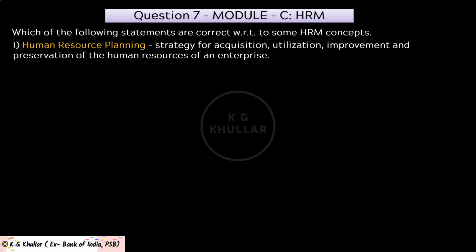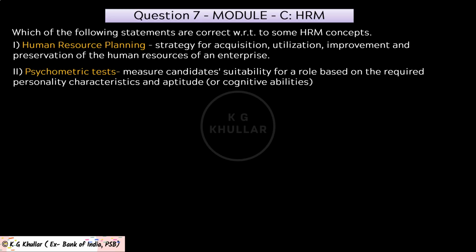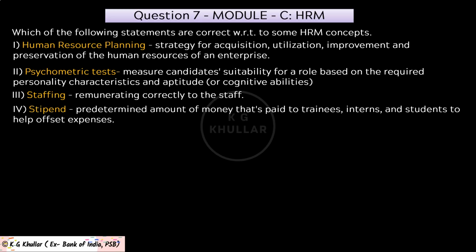And the first statement is human resource planning, which is a strategy for acquisition, utilization, improvement and preservation of human resources of an enterprise. Then second statement is psychometric test. This measures the candidate's suitability for a role based on the required personality characteristics and aptitude or cognitive abilities. Then third statement is staffing, which is remunerating correctly to the staff. And last statement is stipend, which is in fact a predetermined amount of money that is paid to trainees, interns or students to help offset expenses.